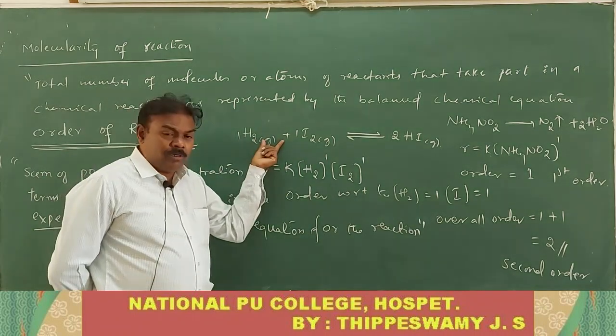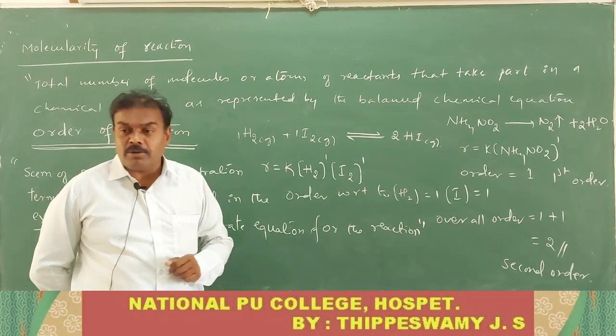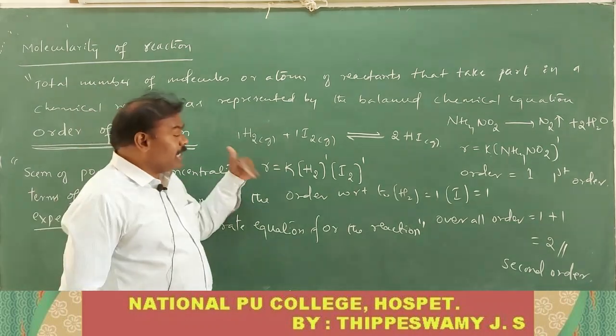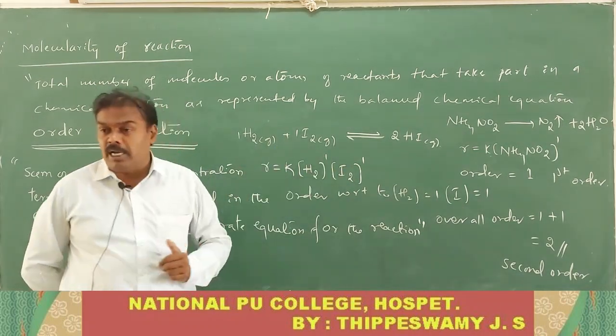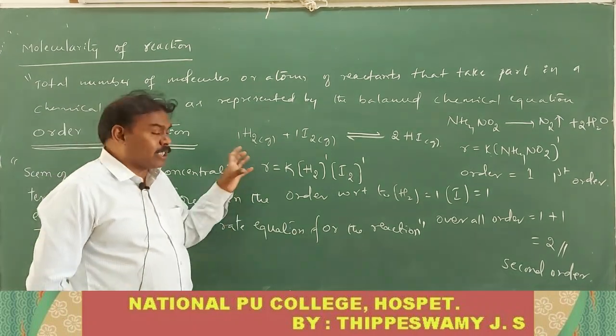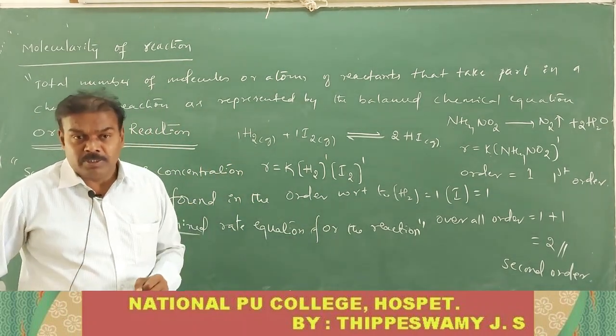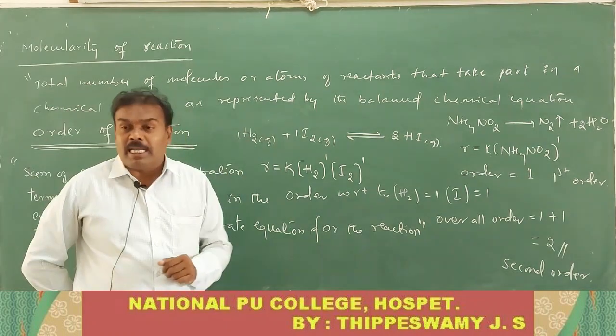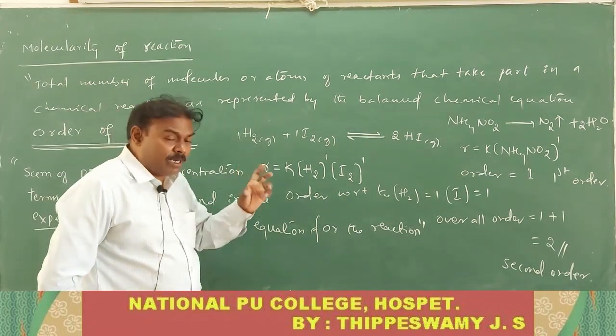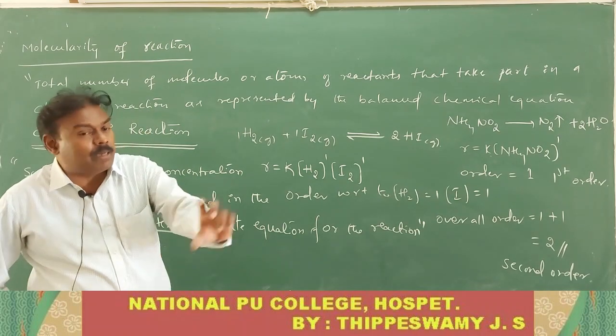Theoretically, if you take 1 plus 1, you get second order. Experimentally, if you determine it, you also get second order, because those reactions take place in a single step, in which case the balanced chemical equation applies. Usually, order of reaction is not obtained from the balanced chemical equation.